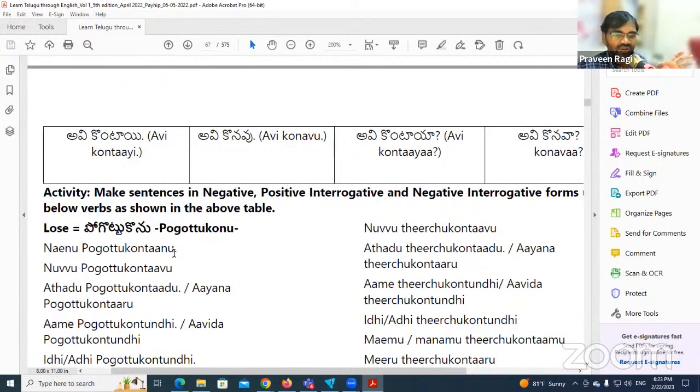As per the conjugation we can follow నేను పోగొట్టుకొనను, అతడు పోగొట్టుకొనడు, but in the spoken language people say కోను. నేను పోగొట్టుకోను.